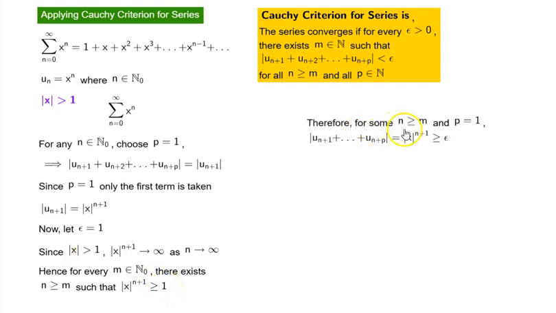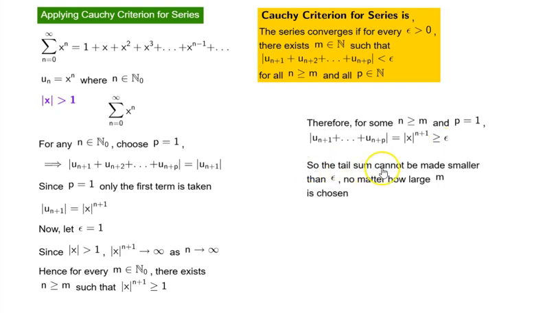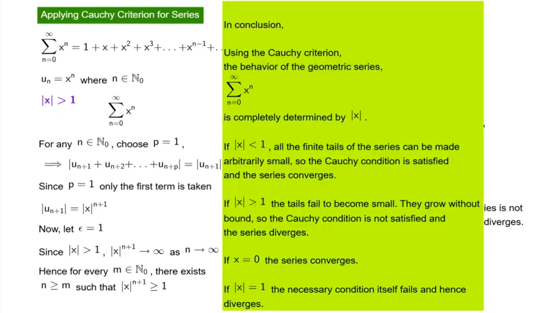Therefore, for some n greater than or equal to m and p equal to 1, the absolute value of the tail series, which is the absolute value of x^(n+1), is greater than or equal to epsilon. So the tail sum cannot be made smaller than epsilon, no matter how large m is chosen, which implies that the Cauchy criterion of series is not satisfied and hence the series diverges.